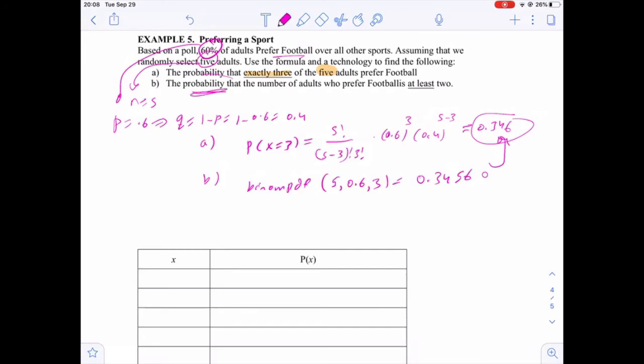Now for part B, we want to find the probability that the number of adults who prefer football is at least 2. What do we mean by at least 2? At least 2 is the probability that x is greater than or equal to 2. We mean by at least 2: 2 or 3 or 4 or 5. So it's x, the number of successes, is greater than or equal to 2. Now how to find this probability?